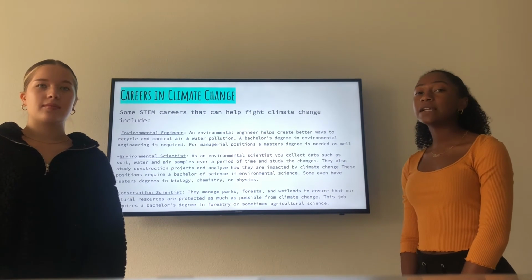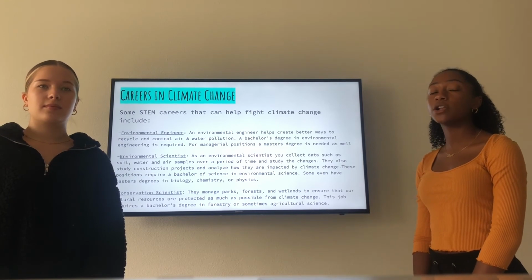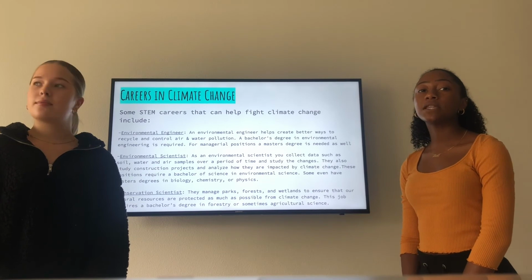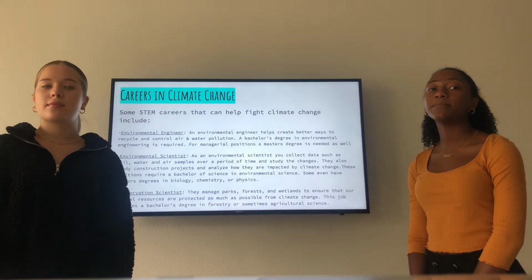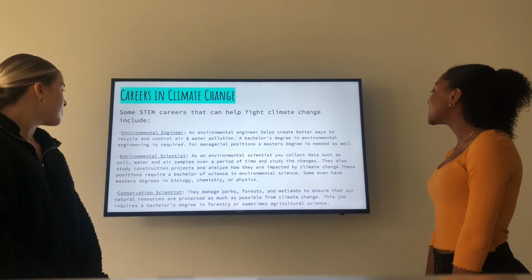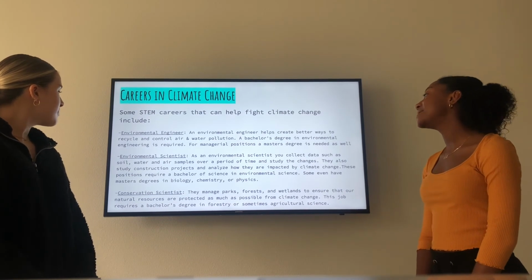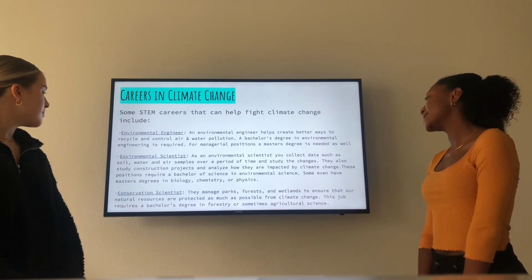As an environmental scientist, you collect data such as soil, water, and air samples over a period of time and study the changes. They also study construction projects and analyze how they are impacted by climate change. These positions require a Bachelor of Science in Environmental Science. Some even have a master's degree in biology, chemistry, or physics.